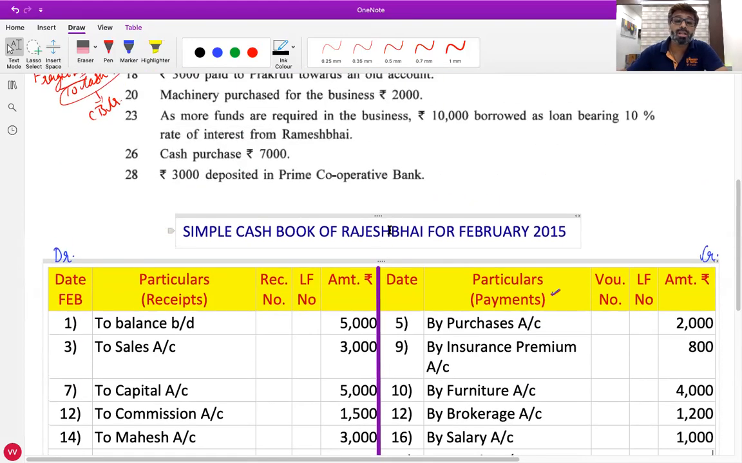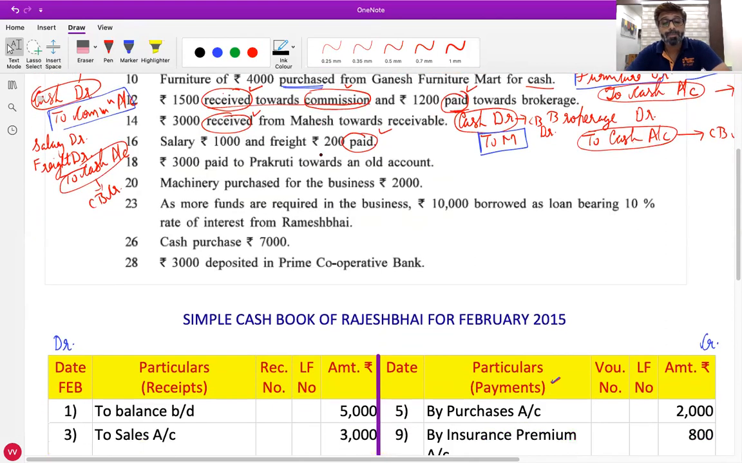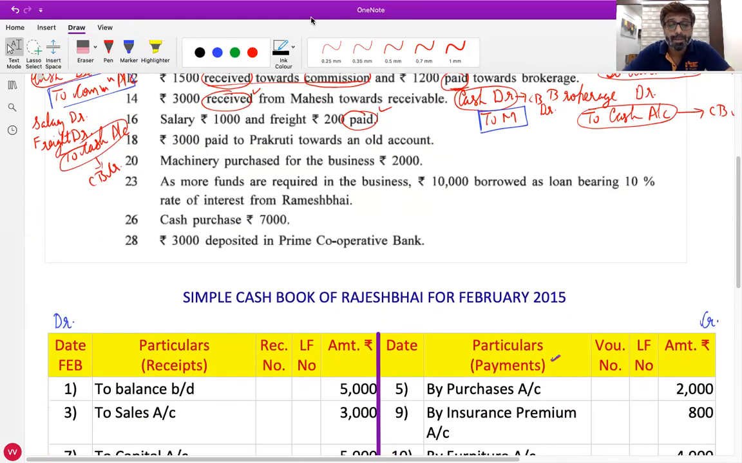Otherwise also, can you all see that the word paid is given, everyone? Yes, sir. The word paid is given, which means it will come on the payment side. Any doubts with this? No, sir. Next, the 18th one.